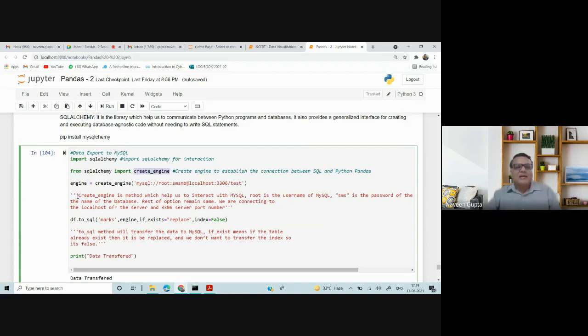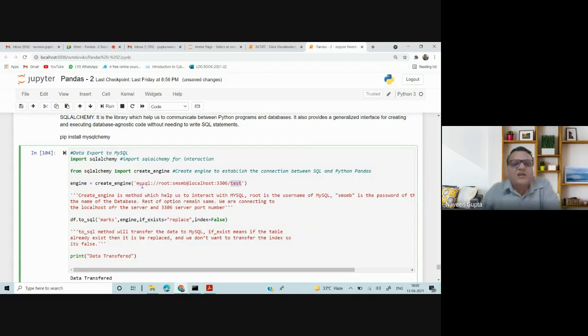Now the Create Engine is a function, or method, which helps us to create the connection. Create Engine will help us create a MySQL connection with root as the username, SMSMB as the password of the database, and I am connecting with a database called test.